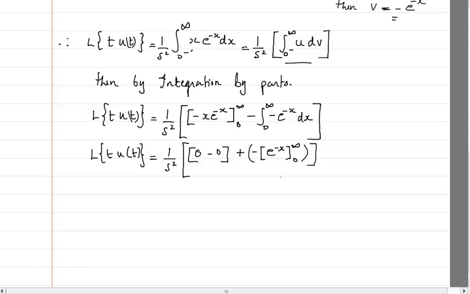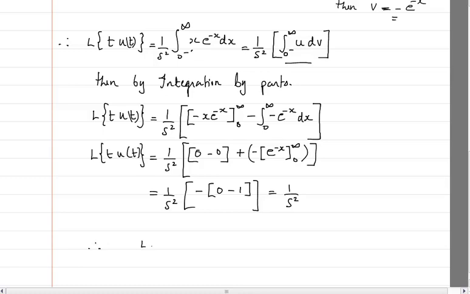Okay, so now I have to put the limit. So this becomes 1 by s square, and 0 minus 0 is 0, so I will take that one out. Now I am having minus of e raised to power minus infinity is 0, and minus of e raised to power 0 is 1, which will give me the answer as 1 by s square.